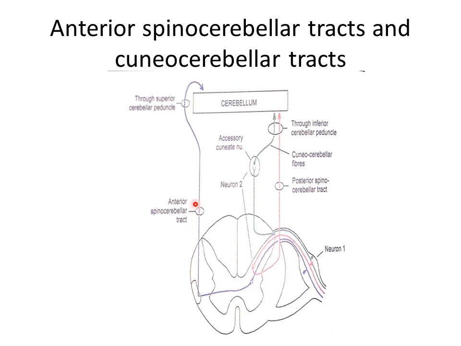The minority of axons ascend as the anterior spinocerebellar tract in the lateral white column of the same side, although not shown here, but some of the fibers also ascend on the same side. The fibers having ascended through the medulla oblongata and pons enter the cerebellum through the superior cerebellar peduncle. So here they are entering into the cerebellum through the superior cerebellar peduncle and terminate in the cerebellar cortex. Now these fibers that cross over to the opposite side of the spinal cord cross back within the cerebellum.